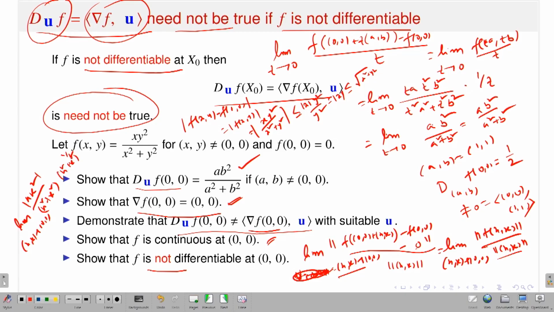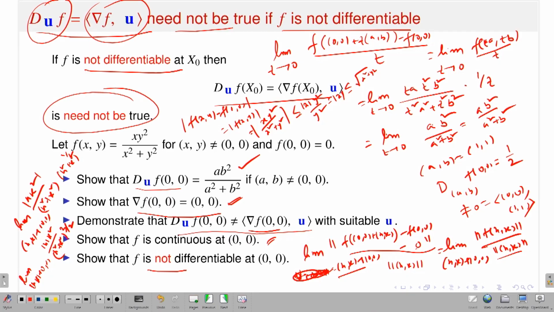So the denominator will be h square plus k square to the power 3 by 2. So I want to talk about the limit of this object, the limit as (h, k) goes to (0, 0) of mod h k square divided by h square plus k square to the power 3 by 2. This limit does not exist.